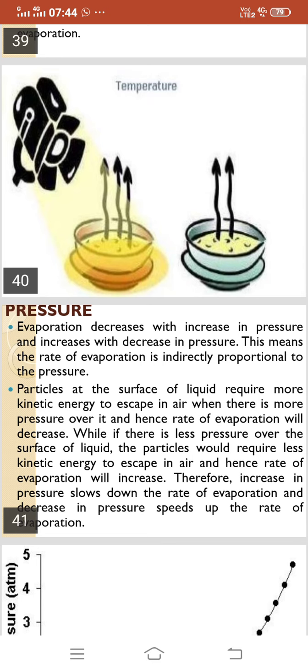Particles at the surface of a liquid require more kinetic energy to escape into the air when there is more pressure over it, and hence the rate of evaporation will decrease. It means pressure decreases the evaporation, while if there is less pressure over the surface of the liquid, the particles would require less kinetic energy to escape into the air, and hence the rate of evaporation will increase.